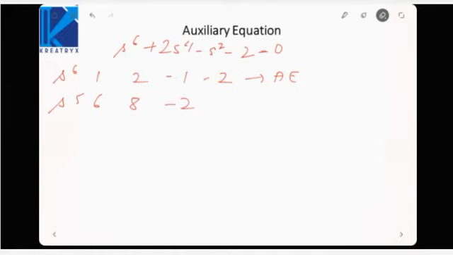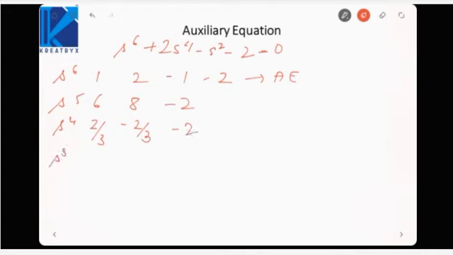Okay, now we will calculate another row, s raised to power 4, that is 12 minus 8. 12 minus 8 is 4. 4 by 6 is 2 by 3. Next is minus 6 minus 2, minus 6 plus 2, that is minus 4. Minus 4 by 6 is minus 2 by 3. Okay, then 6 into minus 2, it will be minus 2.